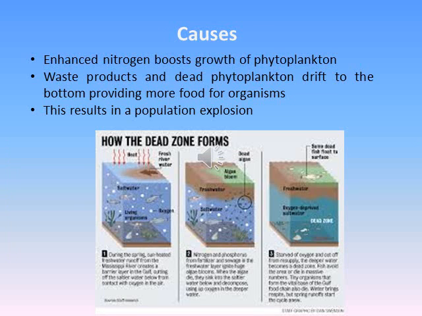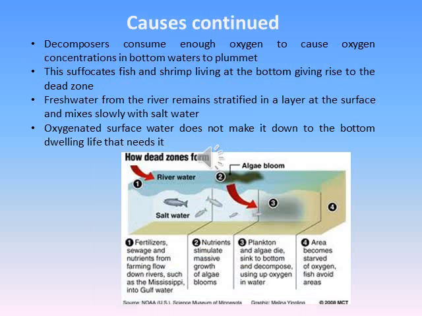The enhanced nitrogen input to the Gulf has boosted the growth of phytoplankton, which ordinarily is limited by nitrogen scarcity. As more phytoplankton flourish at the surface, more of their waste products and more dead phytoplankton drift to the bottom, providing food for organisms that decompose them. The result is a population explosion of bacteria. These decomposers consume enough oxygen to cause oxygen concentrations in bottom waters to plummet, suffocating shrimp and fish that live at the bottom and giving rise to the dead zone. Because the fresh water from the river remains naturally stratified in a layer at the surface that mixes only slowly with the salty ocean water, oxygenated surface water does not make its way down to the bottom dwelling life that needs it.